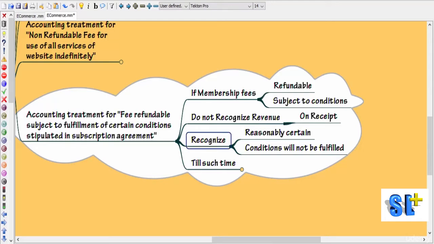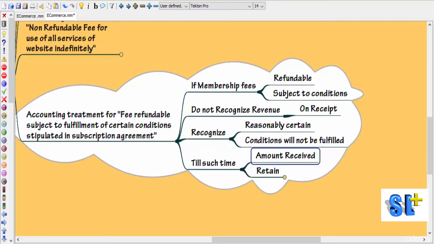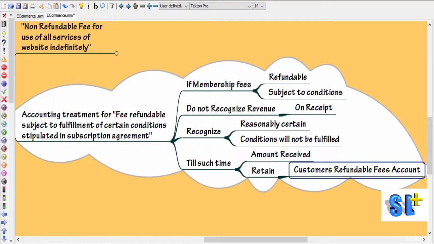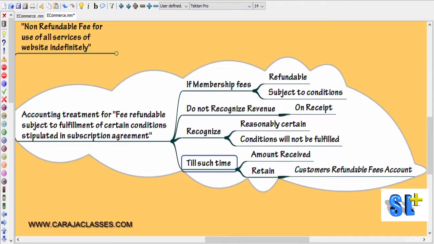Okay, so recognize the revenue only when it becomes reasonably certain that conditions will not be fulfilled. Till such time you should park this; the amount received should be retained in the customer's refundable fees account.